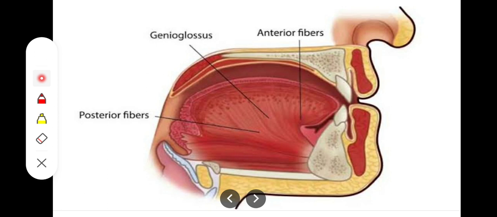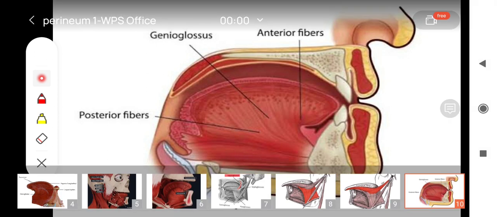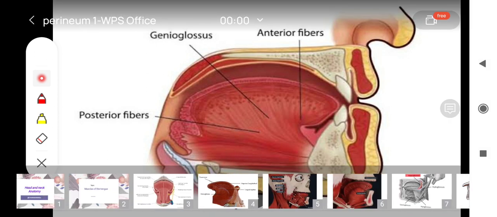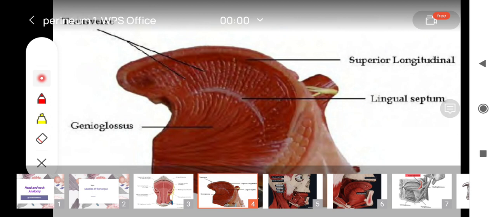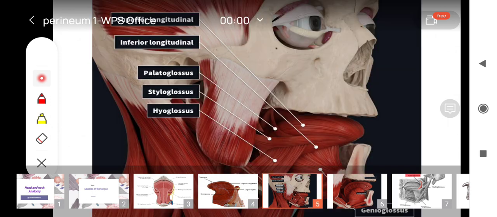अगर इनकी हम लोग at the end इसके हम लोग देखें actions को, तो we'll be seeing कि जो हमारा superior oblique muscle है, it will be making the dorsum more concave, right, and it will be shortening the tongue, right, while the inferior oblique muscle will be making the dorsum more convex, okay, and it will also be shortening the tongue. दोनों ही shortening कर रहे हैं tongue की, but one is making the surface concave while the other one is making the surface convex, right.